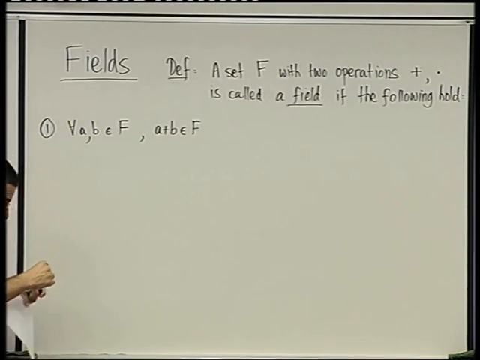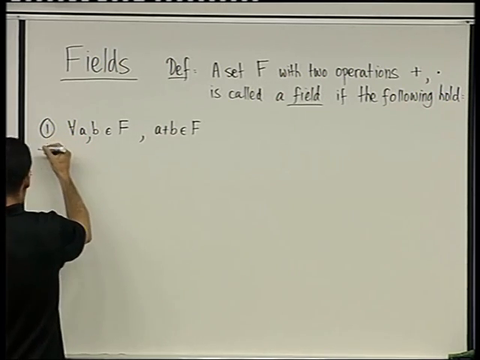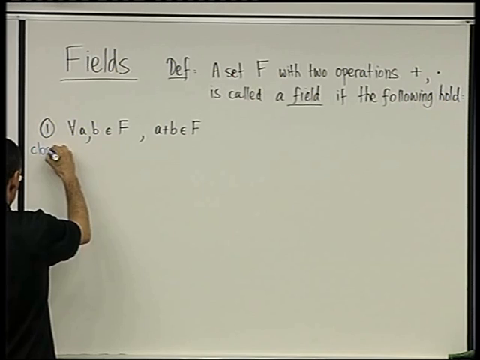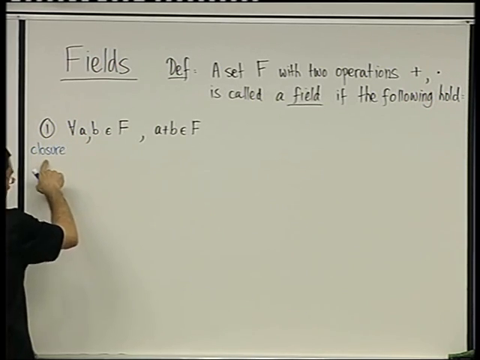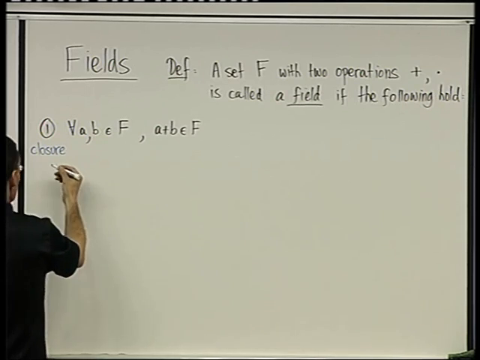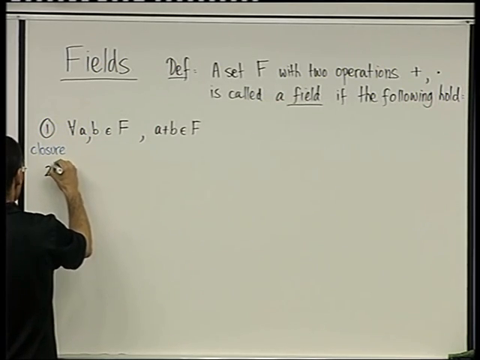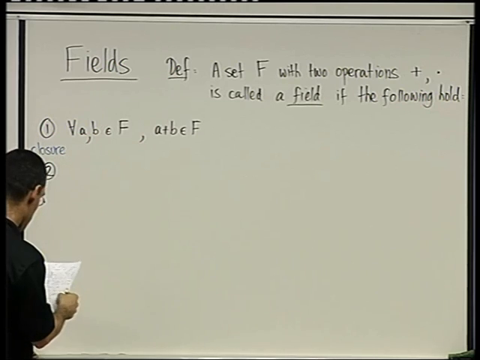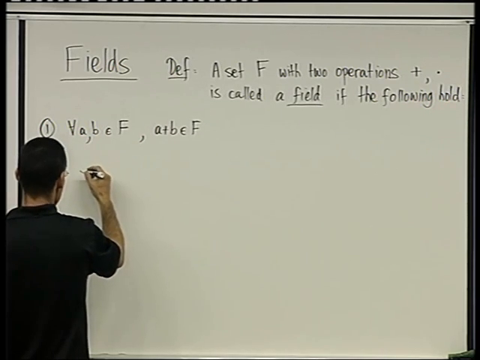What would this property be called? What is the name of this property? Right, closure. Closure. And this is closure for the plus operation. The second property still relates to the plus operation, it is the associativity.